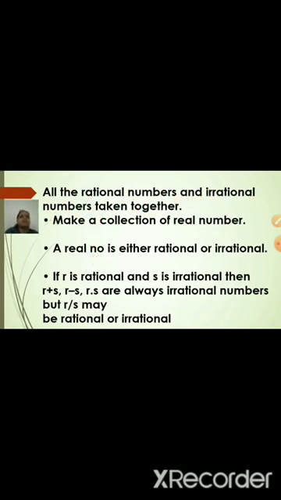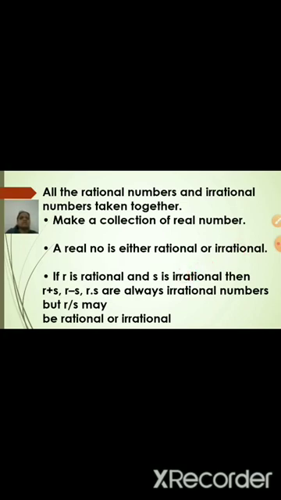A real number is either rational or irrational. This is a very important word, the 'or'. That means a real number can be either rational or irrational. You will not get a single number which is both rational as well as irrational. Both the groups are totally different.